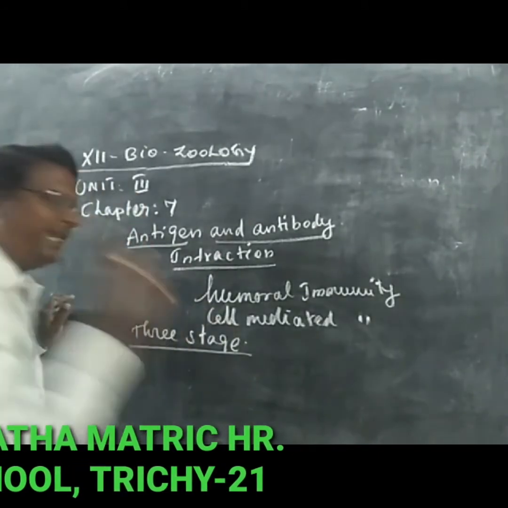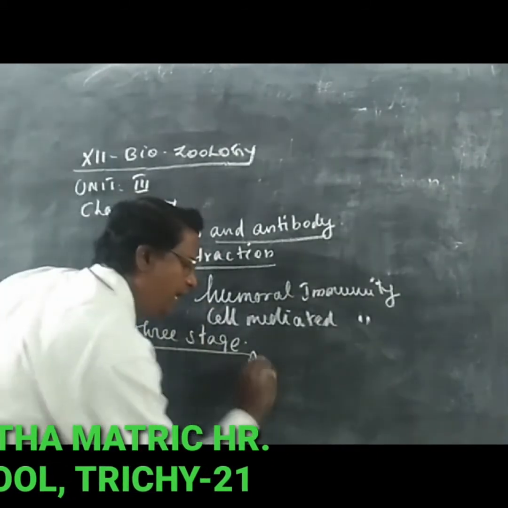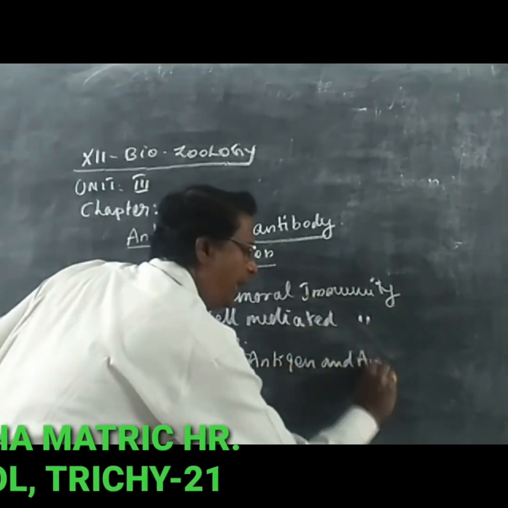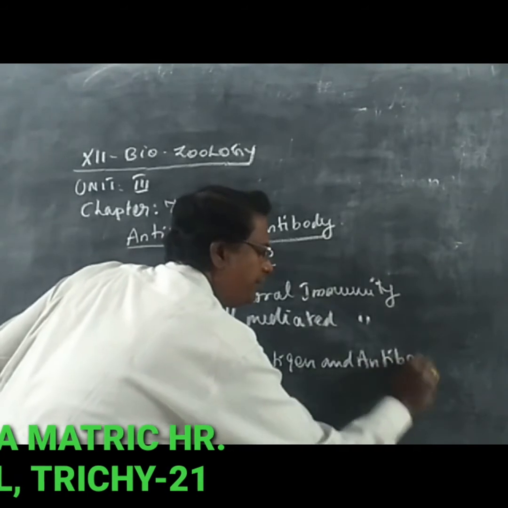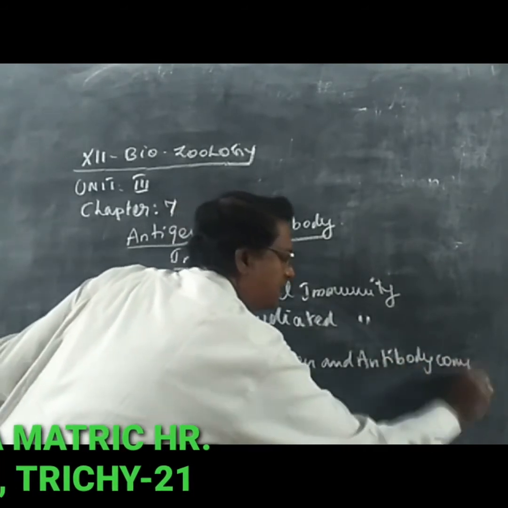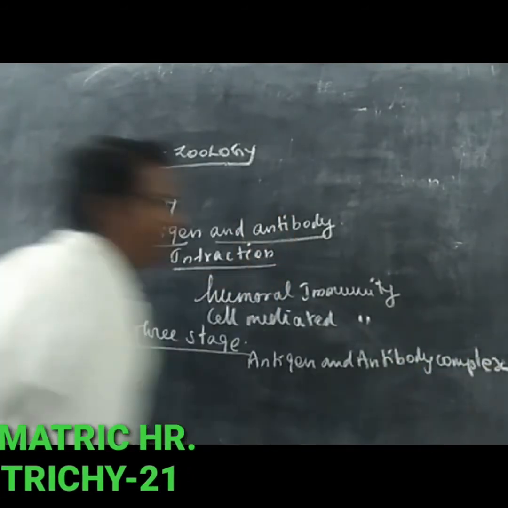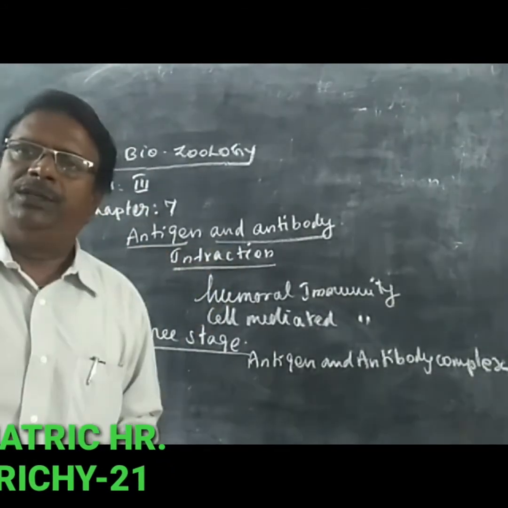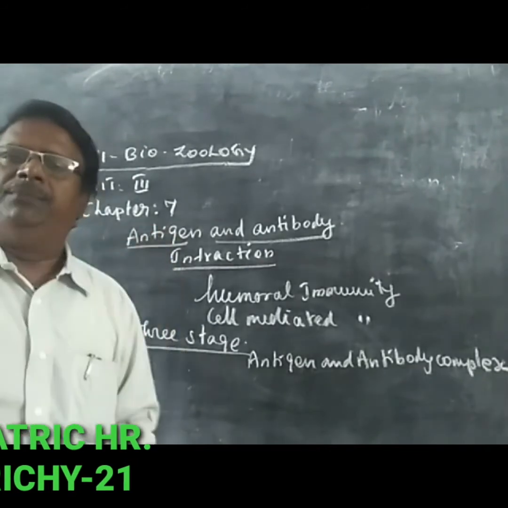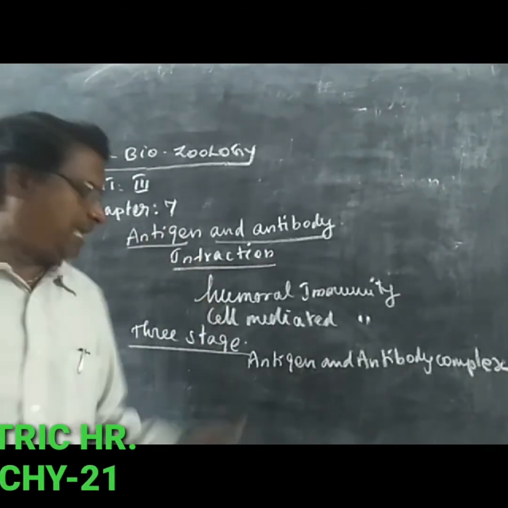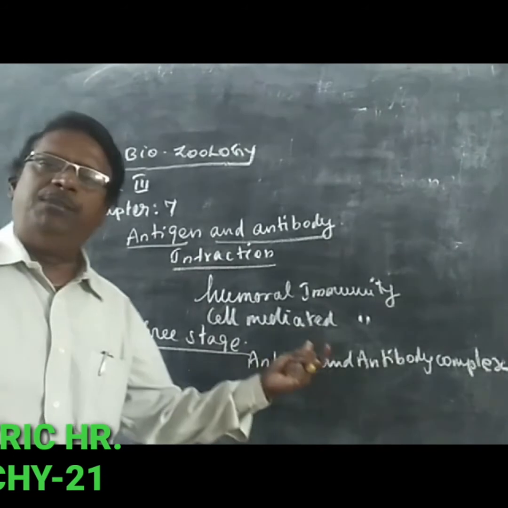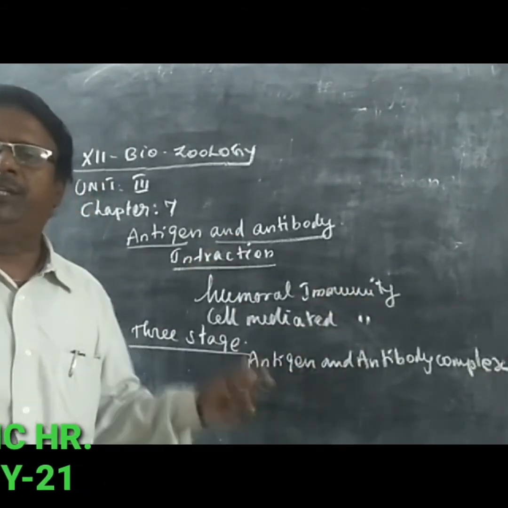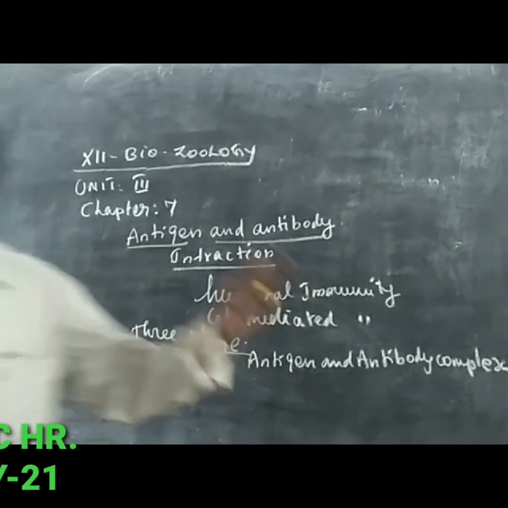So the first reaction that takes place is the antigen antibody complex. It means the antigen and the antibody come closer and contact one another. This substance is called an antigen antibody complex. This is the first stage of the interaction between the antigen and the antibody.